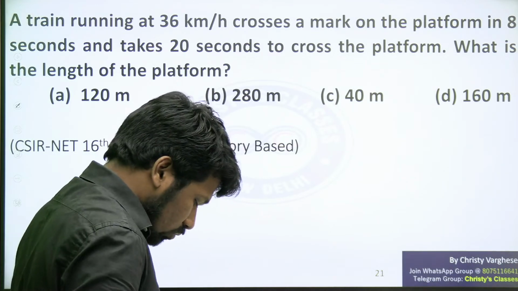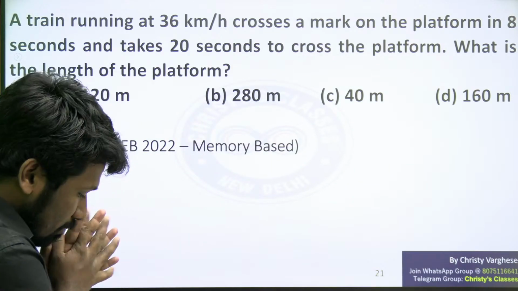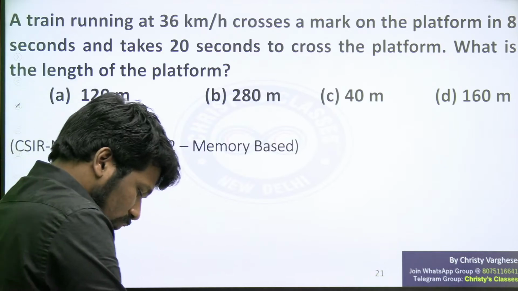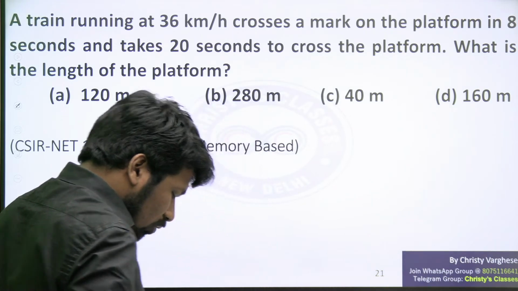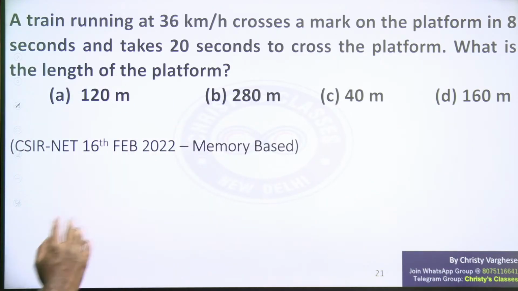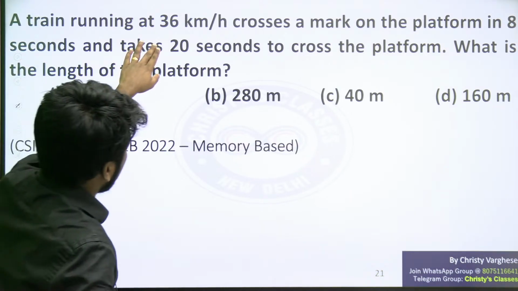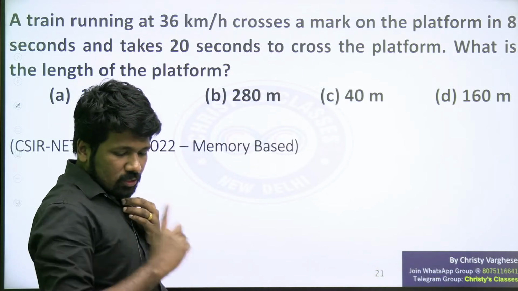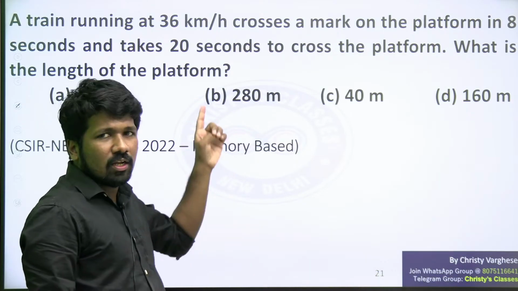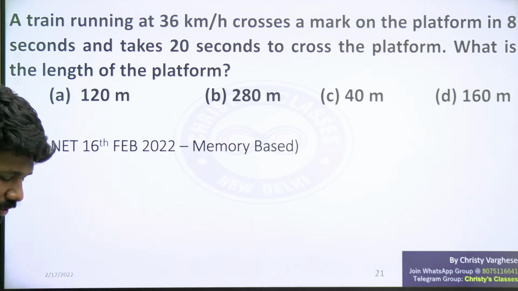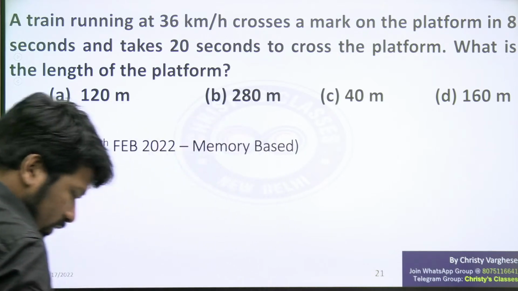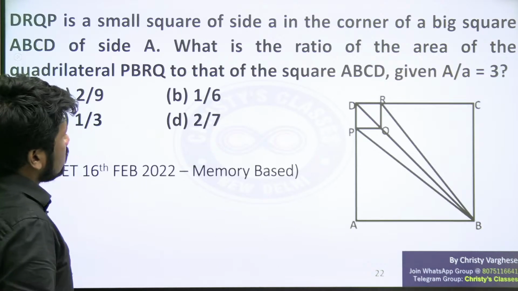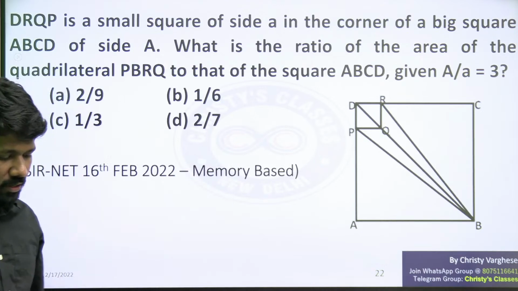So anyone who remembers this question in yesterday's question paper? No? Students told that there was a question where platform length was asked and train speed was given, but I am not sure whether the speed was exactly 36 km or not. This was one previous year question, 2015, this was asked. I just want to confirm whether it was the same question or not. So I think, live students, I will come back to this question then. This was there in the question paper for sure.